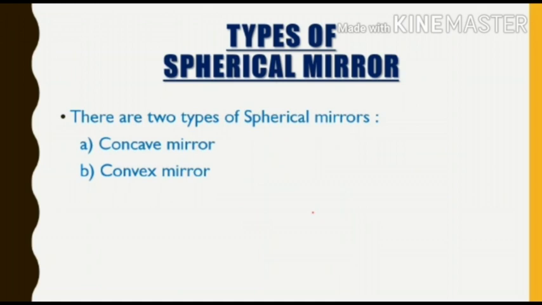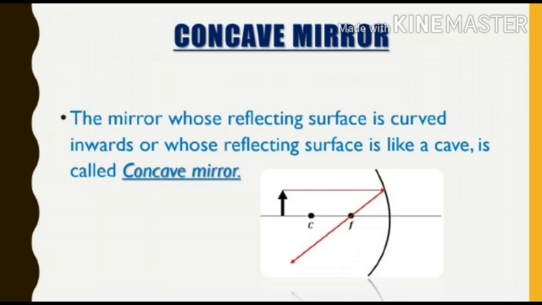Now let us move to the types of spherical mirror. As we have studied earlier, there are two types of spherical mirrors. First one is concave mirror and second one is convex mirror. So अभी हम पढ़ेंगे concave mirror के बारे में. The mirror whose reflecting surface is curved inwards, or whose reflecting surface is like a cave, is called concave mirror. So this is the non-reflecting side of that mirror and this is the reflecting side. So whose reflecting side is curved inwards. It means this mirror has the reflecting surface curved inwards, or it is like a cave. So the mirror is called concave mirror.